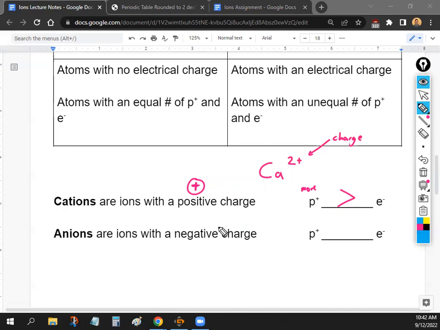And then the opposite are anions. Anions are the opposite. It's atoms that have a negative charge, and just like the plus sign for this class, if you put a minus sign inside a circle, automatically know that means negative. And you can kind of assume what's going to happen. You have more electrons than you have protons. Okay, so a good example might be this right here, fluorine with a minus charge. Again, the top right is the charge. So if you ever see a minus sign on the top right, it means that you have a negative ion, an anion.